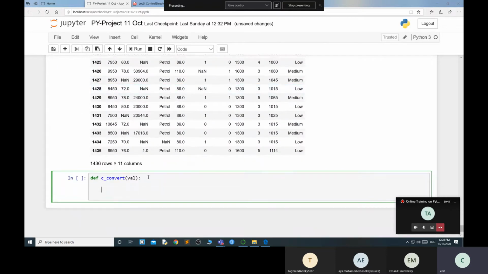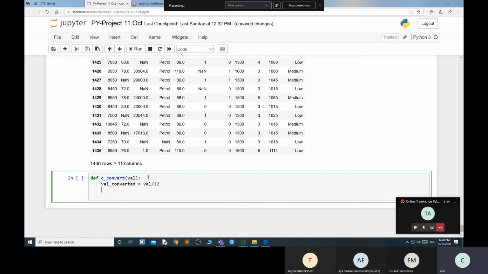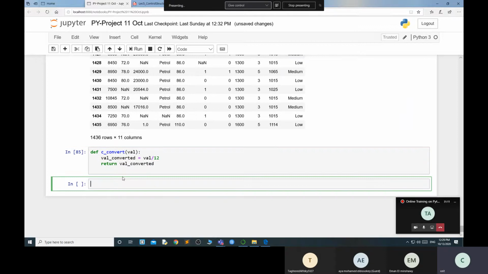So I am using val underscore converted equal to val divided by 12. Because it's a numeric value, I am returning this value. Your function is executed perfectly.